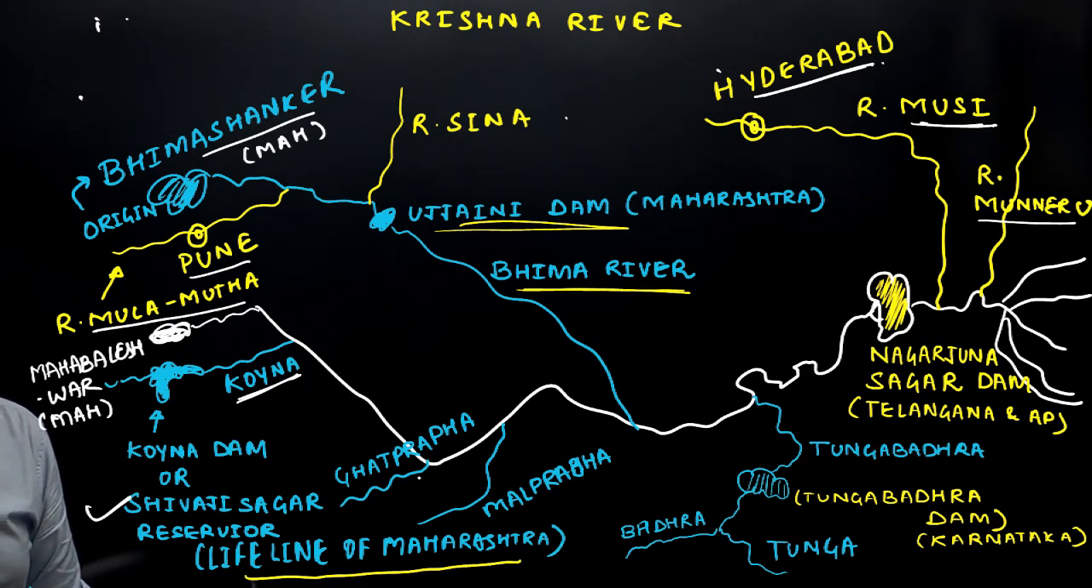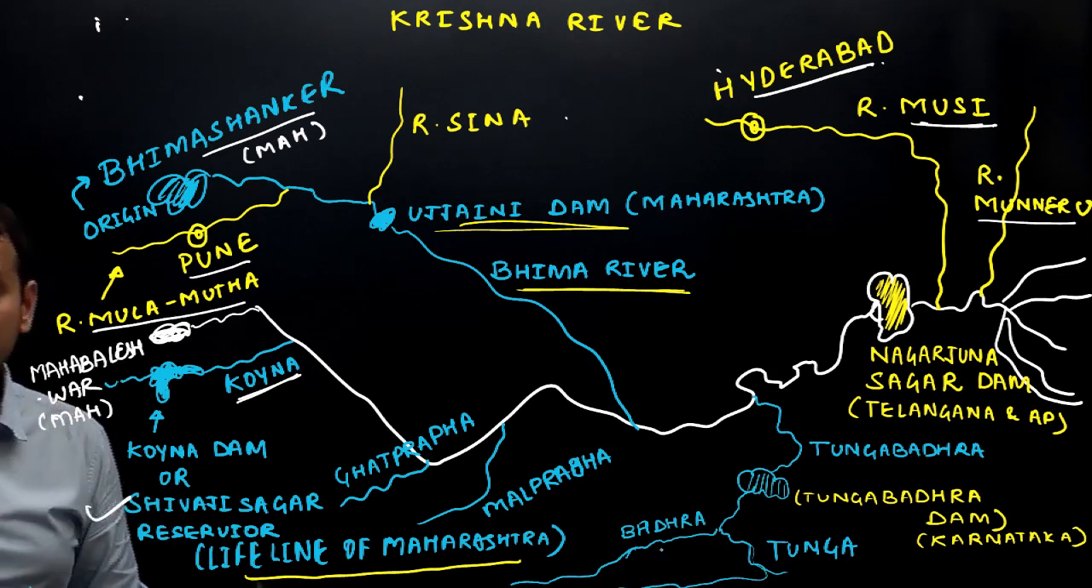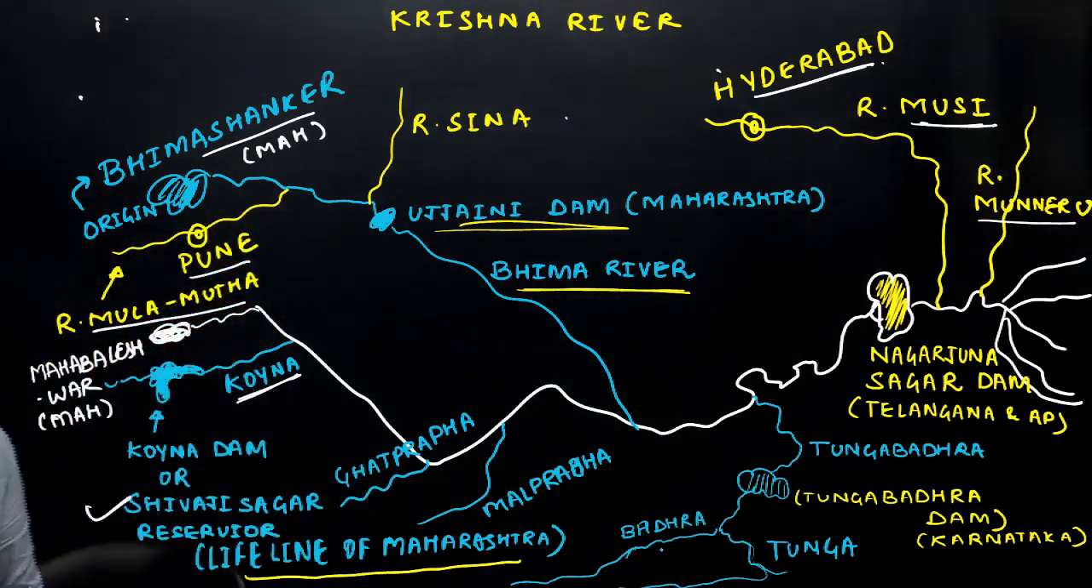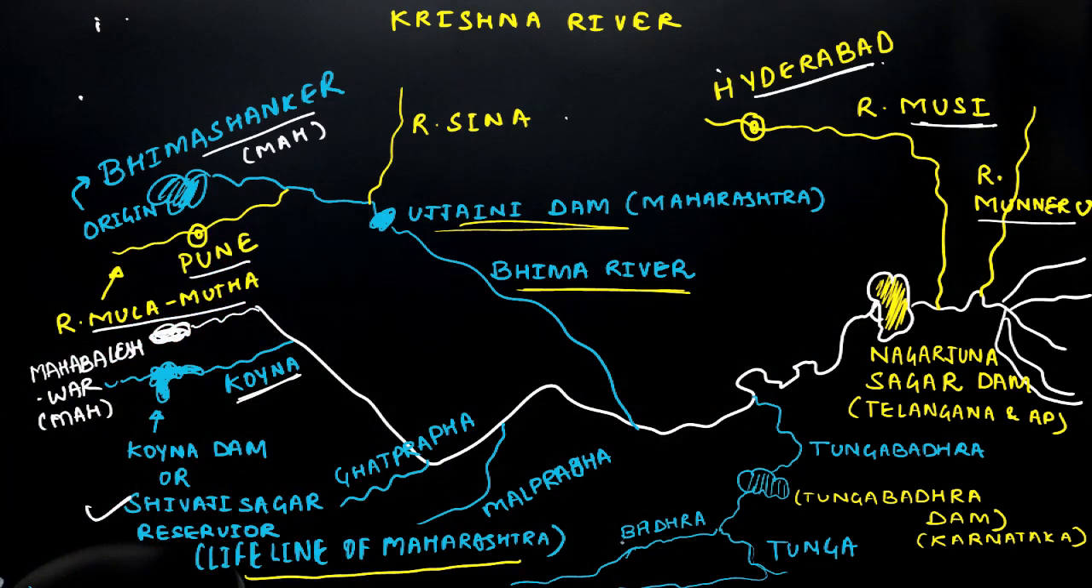Then other smaller rivers, if you want to remember them, are Ghatprabha and Malaprabha. The other two rivers are river Tunga and river Bhadra. River Tunga and Bhadra originate again in the Western Ghat region. I cannot show you the extended part of the Western Ghat, so I am showing it here. They originate as two head streams, Tunga and Bhadra. These two join together to form the Tungabhadra river. On the Tungabhadra river, Tungabhadra Dam in the state of Karnataka is located. And lastly, Nagarjuna Sagar Dam is located between Telangana and Andhra Pradesh on river Krishna itself.